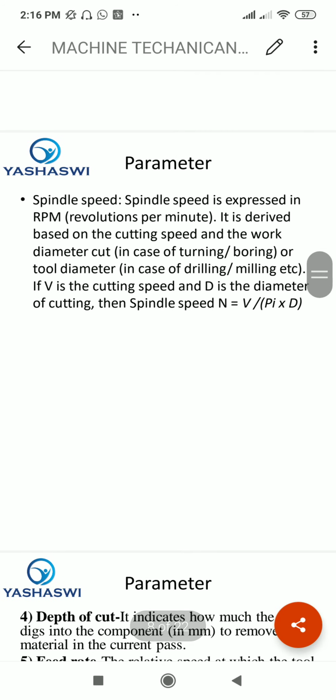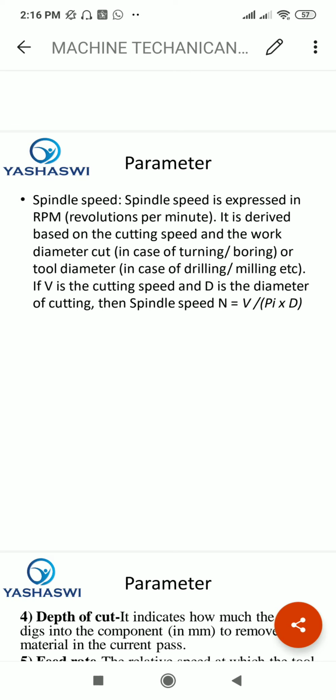Now the parameter spindle speed. Spindle speed is expressed in rpm, that is revolutions per minute, meaning how many revolutions are completed in a minute. It is derived based on the cutting speed and the work diameter cut in case of turning or boring machines, or tool diameter in case of drilling and milling machines.